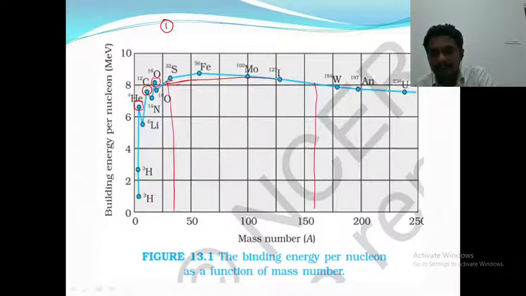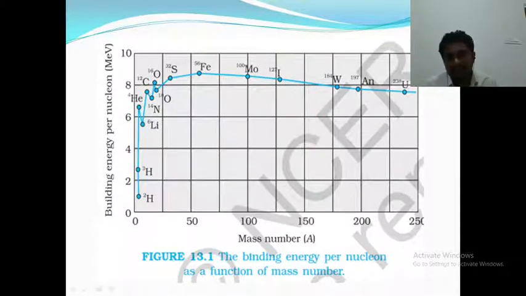Helium, carbon and oxygen have more stability than their neighboring nuclei because they have a particular arrangement. If the nuclei contain a magic number of protons and neutrons, they are said to be more stable. We will talk about this concept later.